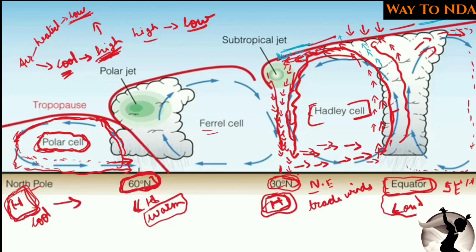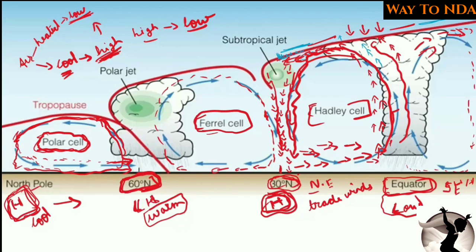So wind will start to blow from high pressure to low pressure, and when it reaches the low pressure it will rise up, cool down, and go down again. This will create a cell which is called the Ferrel cell.